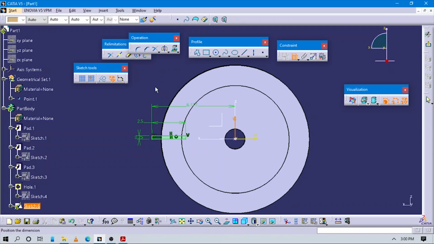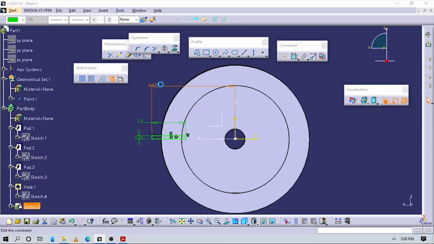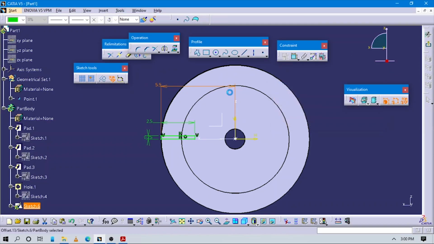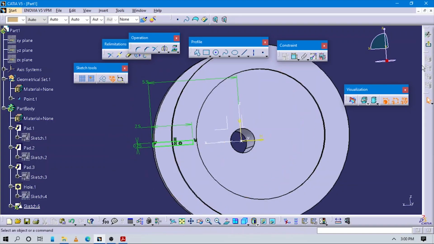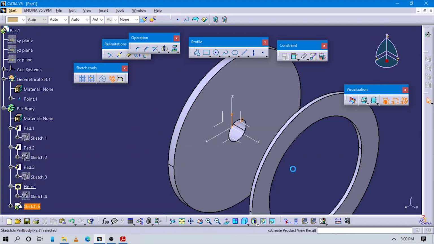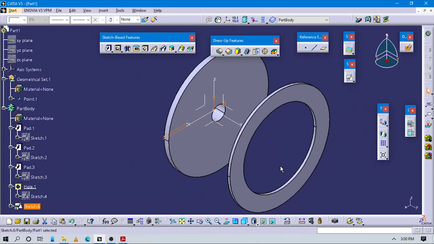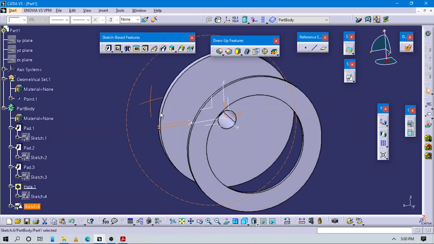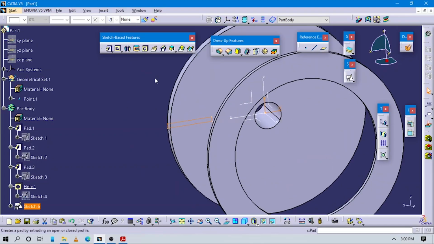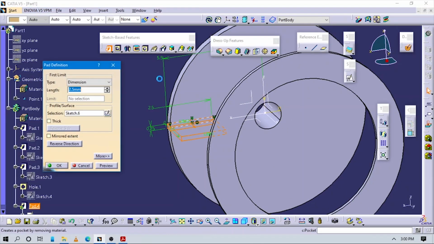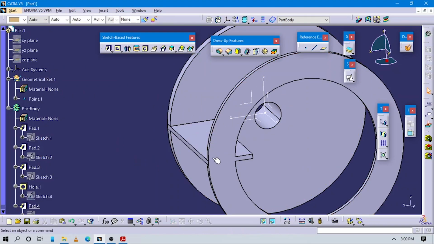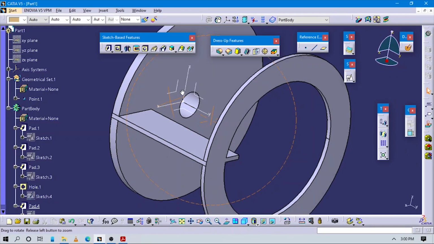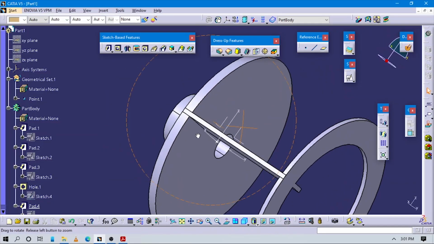From this to this distance is half of 11, which is 5.5. Now you can see this part is created. Just exit the sketch workbench and use the pad command here. Give the value here as 7.25. Now we can see that we have created this part.